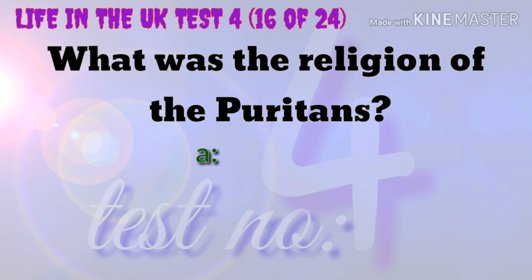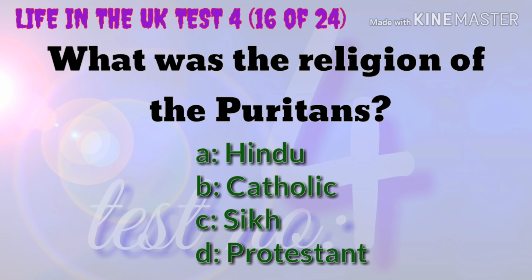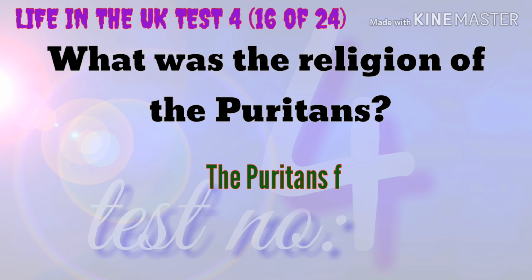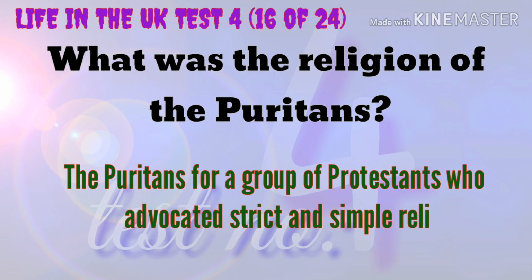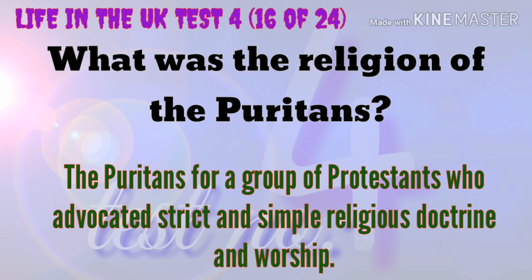What was the religion of the Puritans? Hindu, Catholic, Sikh, or Protestant. The Puritans were a group of Protestants who advocated strict and simple religious doctrine and worship.